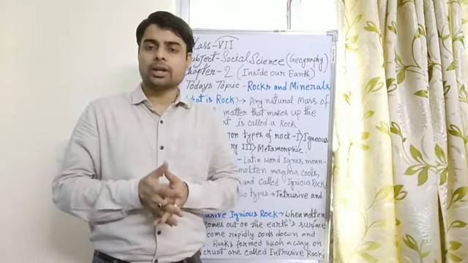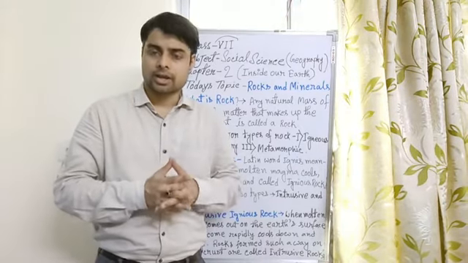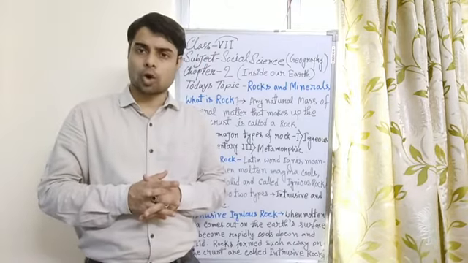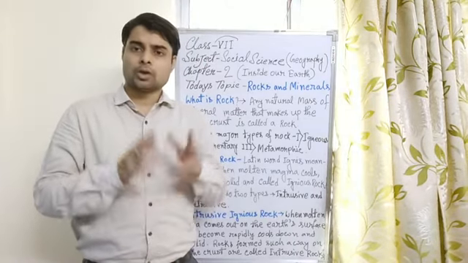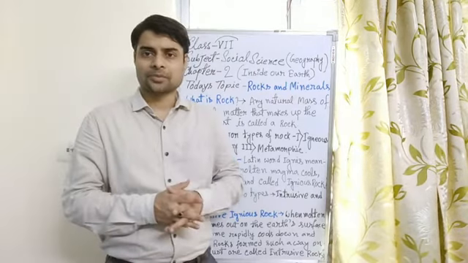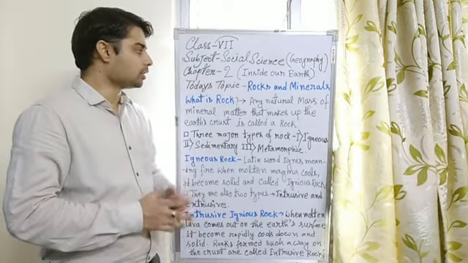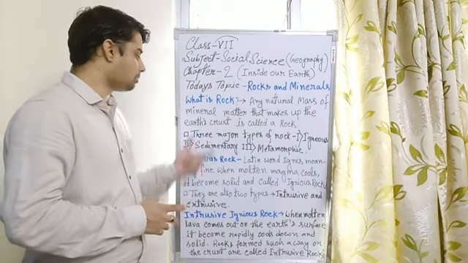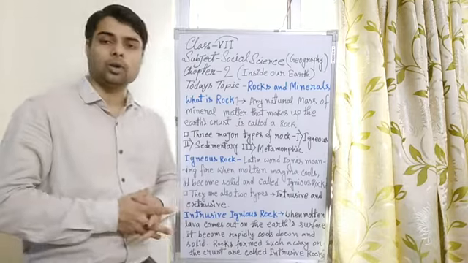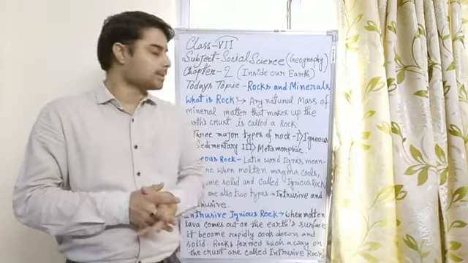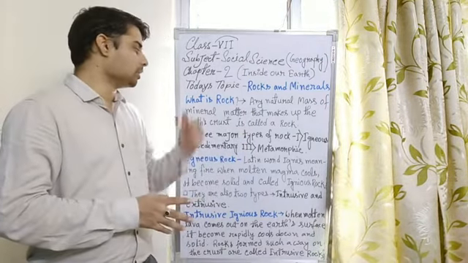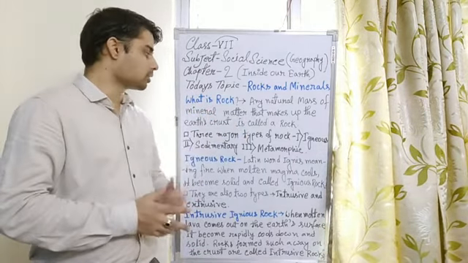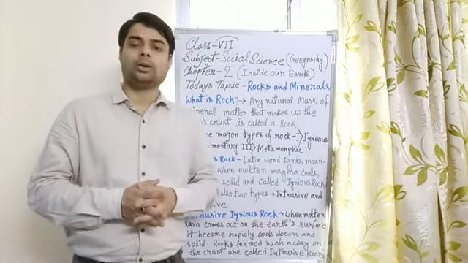The uppermost layer of the earth is called the crust, and the crust is made of different types of rocks and minerals. So what is rock? You have to know first. Any natural mass of mineral matter that makes up the earth's crust is called a rock.